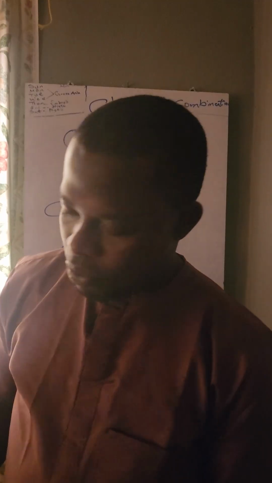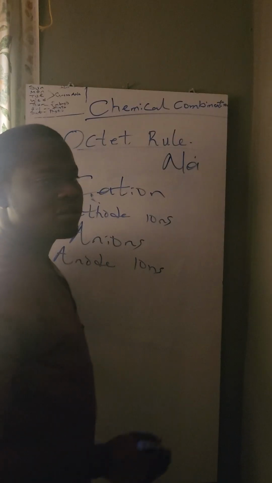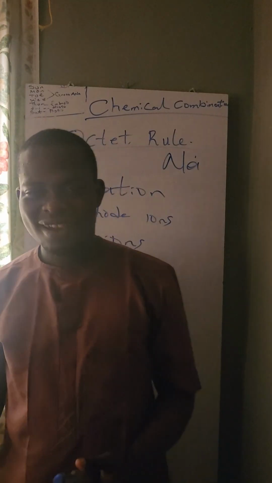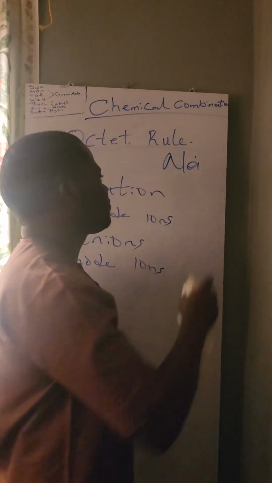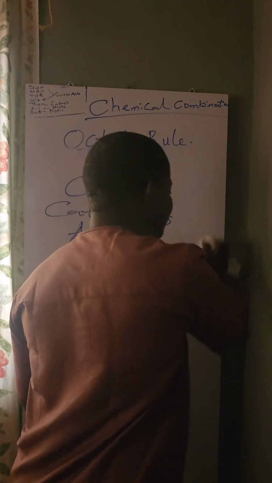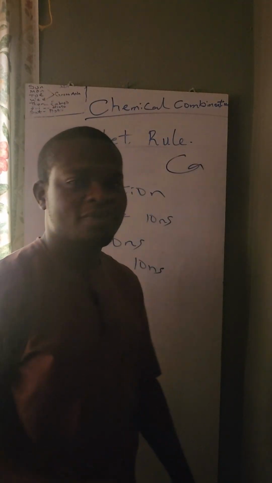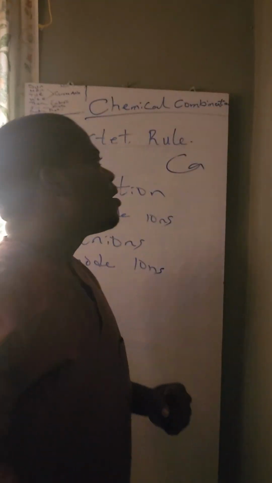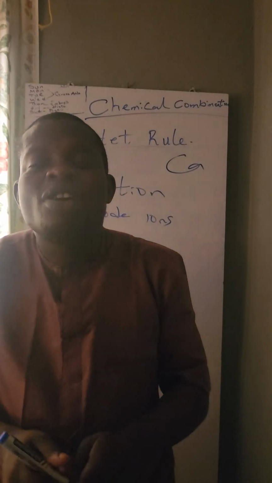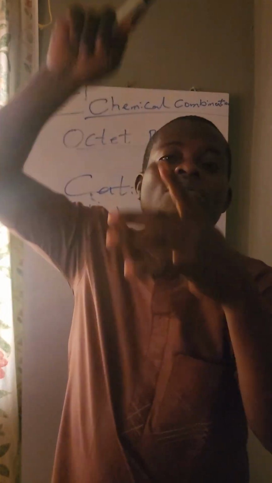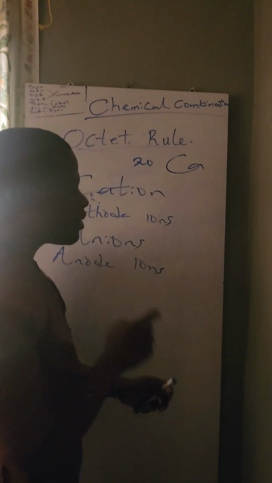Am I communicating? For example, I've been using sodium, Na, since morning. You shouldn't be wondering why it's only sodium. Let's change it so that you will understand better. Let's use calcium. This calcium that I'm having here is a neutral atom. Calcium is number 20: hydrogen, helium, lithium, boron, and so on. Calcium is number 20.